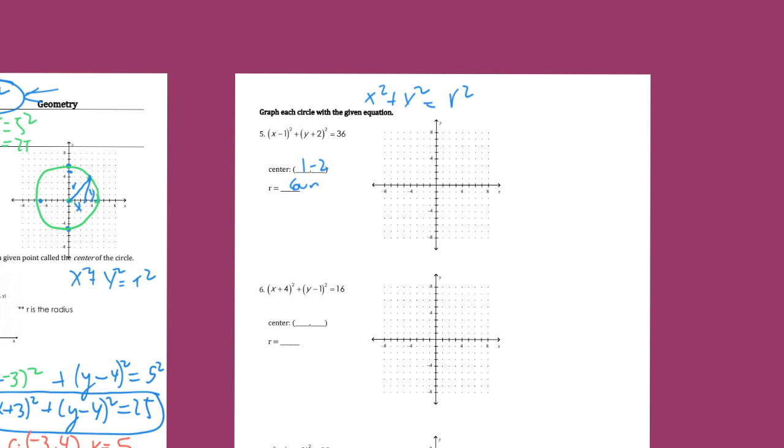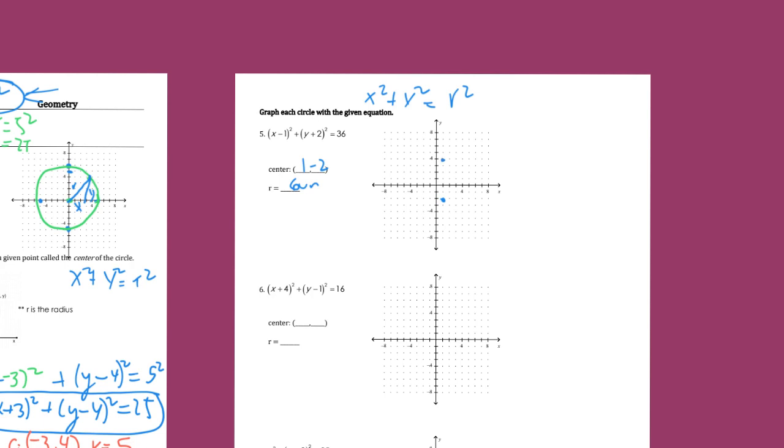Well, go to the new center, 1, negative 2, make a dot there, and then we go 6 units in as many directions as you want to go. It's harder to go slanty, so normally you count up 6. Don't count the original, so count up 1, 2, 3, 4, 5, 6.